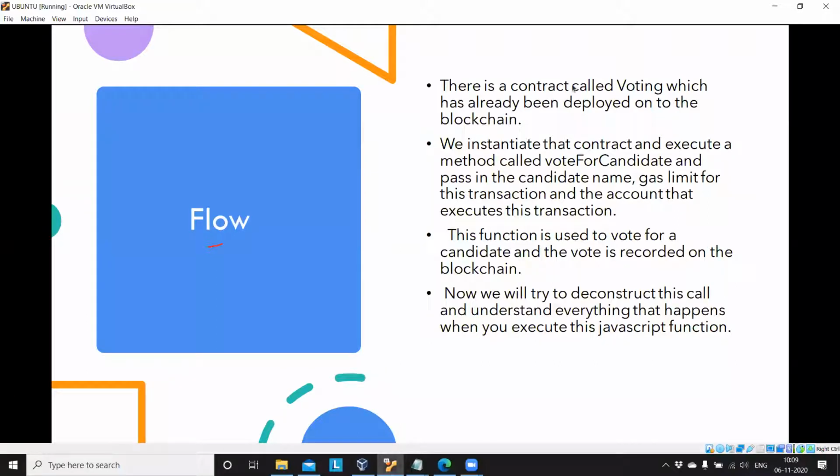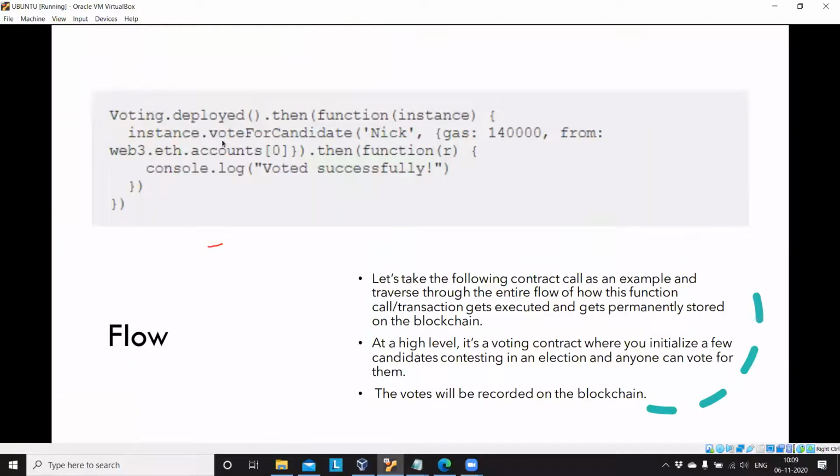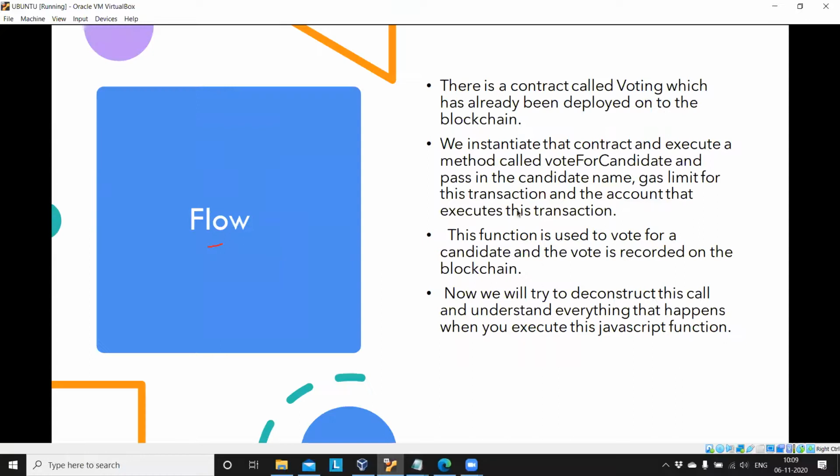So the flow: there is a contract called voting which has already been deployed on the blockchain. We instantiate the contract and execute a method called vote for candidate. This is a function which we create in the smart contract, and we pass in the candidate name, the gas limit of this transaction and the account that executes the transaction. That is shown here: the gas limit and which address we are using. This function is used to vote for a candidate and the vote is recorded on the blockchain. Now we will deconstruct this call and understand everything that happens when you execute this JavaScript function.